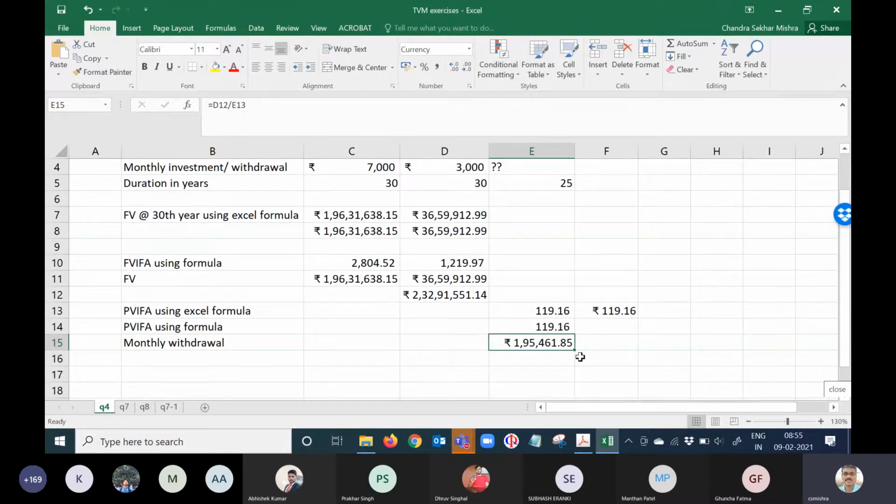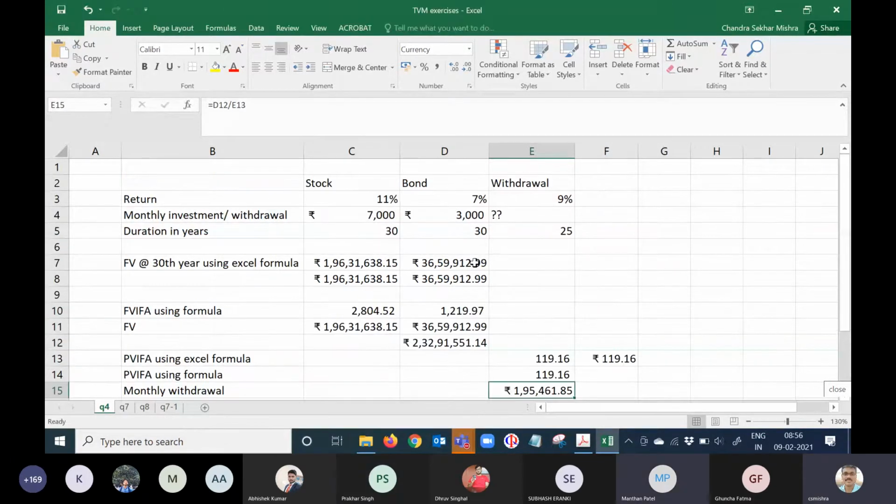Okay. So what is the implication here? You start investing 10,000 rupees from now onward for 30 years, every month. You can withdraw around 1,95,000, assuming these rates of interest are valid and this proportion of investment holds. If you want more money, what shall you do? One option is to invest more. Another option is, even if you invest the same, what shall you do to make it more? Invest more in stocks. Okay, right?